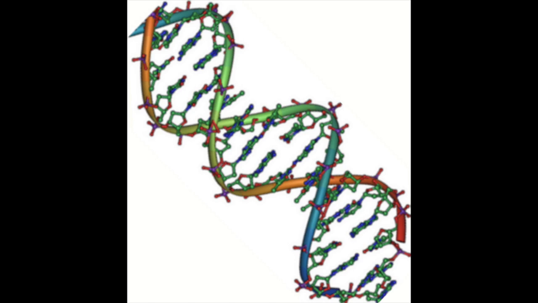The sides of it are made up of sugar molecules and phosphate groups. The rungs of the ladder are made up of 2 nitrogen-containing molecules that are called bases. There are 4 bases in total, represented by A, C, T, and G. The order they are arranged in is the way DNA stores instructions for making proteins.